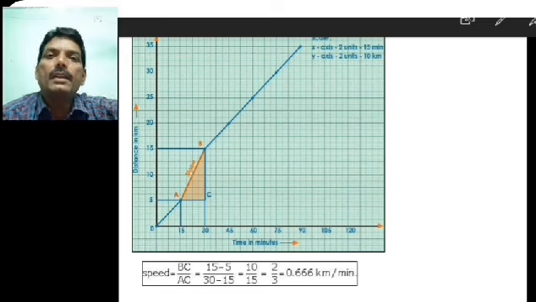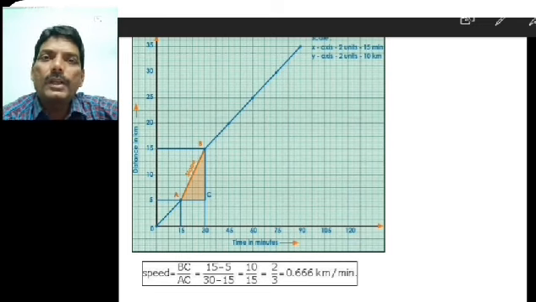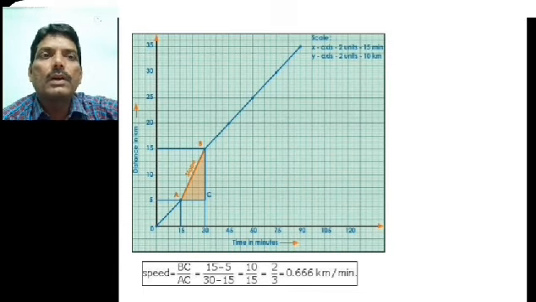Now I will apply this concept of plotting of graph, how to plot the points on a given graph for different situations. Now I will proceed.